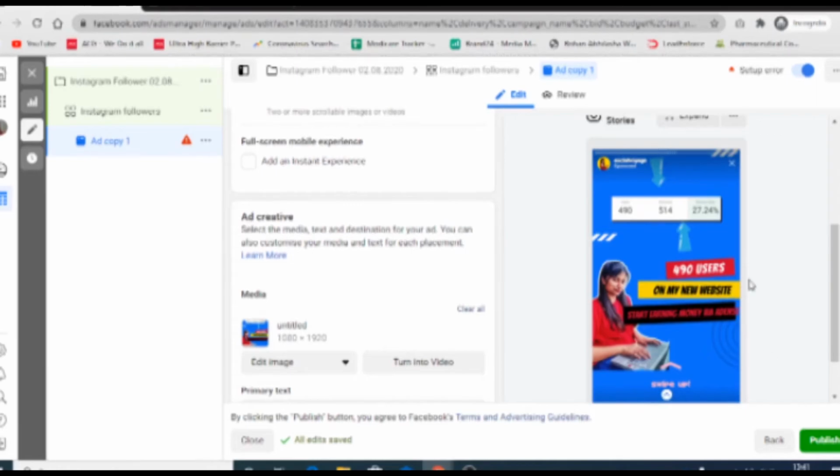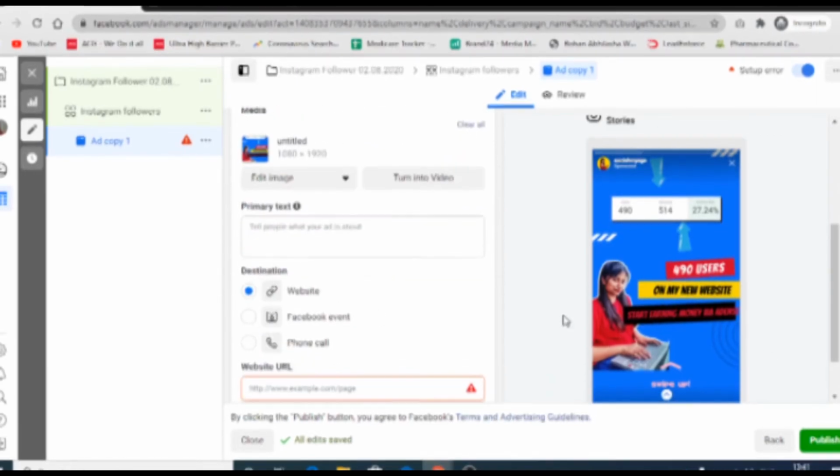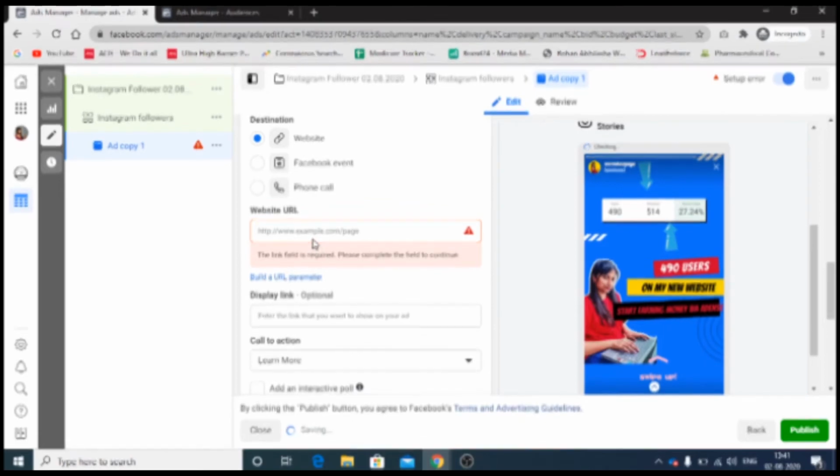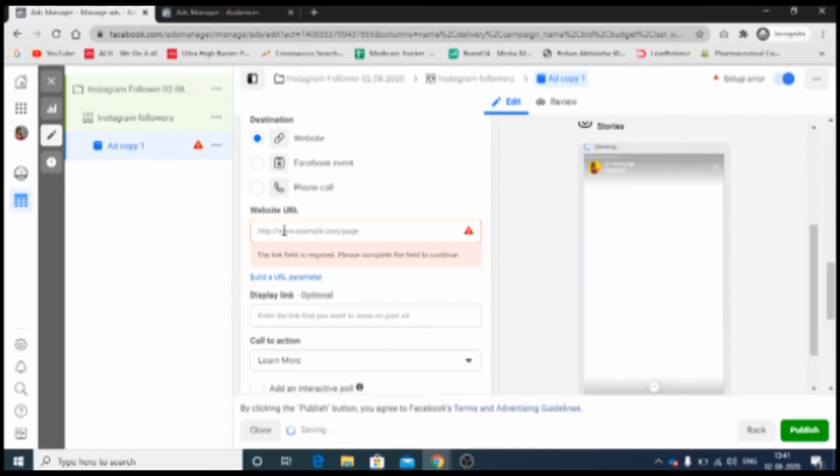I would also give you one extra tip if you're doing that. Please keep your first content relevant to this, or keep it in your bio to check how I got it, like the YouTube link or something. There is a funnel, and everything is connected, so they are not misguided. This is the main part where you have to put your Instagram, because this is important. You have to put a proper URL.